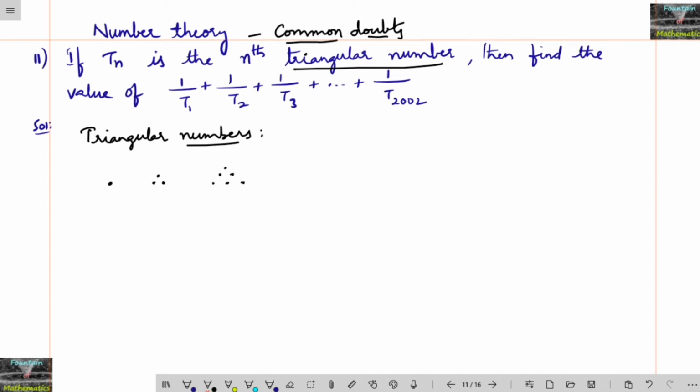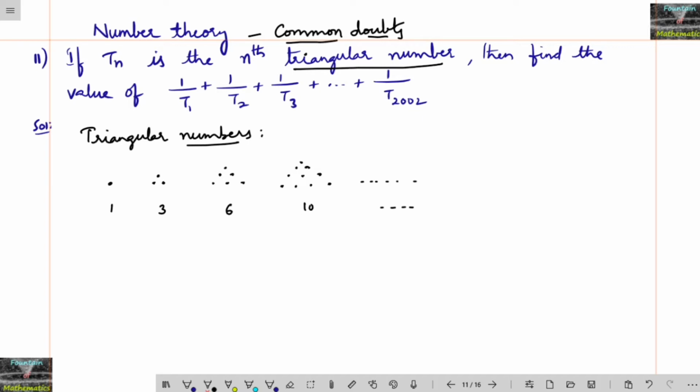Equilateral triangle in the sense that the side lengths are equal, and we can extend this by taking the dots continuously. So in the first figure we find one dot, in the second figure three dots, in the next figure six dots, and in the next one 10 dots, and so on.